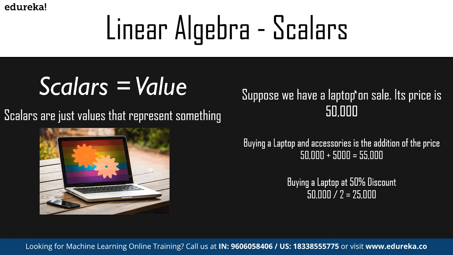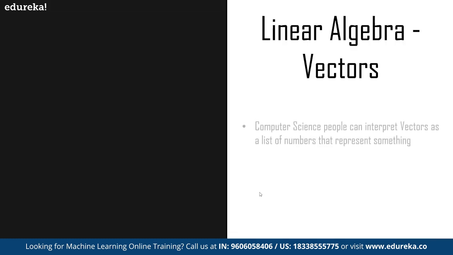Suppose you don't want to buy the accessory, then we have to remove the accessory value from the total, correct? So in simple layman terms, again, it's a scalar value, simple arithmetic and nothing complicated. And that exactly is what we need to know about scalars. So as we discussed scalars, let's move to our next topic, vectors.